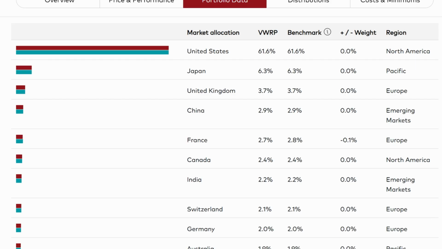The US accounts for 61.6% of this fund. This will be a recurring theme with all of the funds I discussed today, as the US is the biggest proportion of market capitalization globally, with the largest global companies. Market capitalization, or market cap as it's known in the industry, is a proportion of the index you take depending on what your size is, with the largest companies taking up the largest proportion of the index.